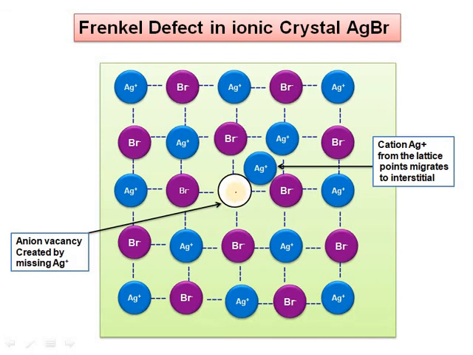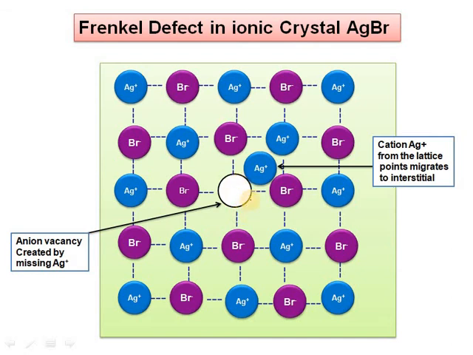This white colored circle shows the vacancy created. Such cations like Ag+ leave the lattice point and migrate to the interstitial position. So these Ag+ ions migrate from this position to their interstitial positions, and therefore the vacancy is created at the point.